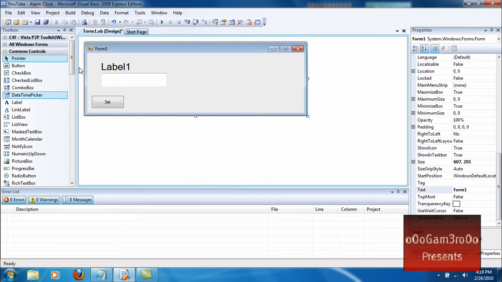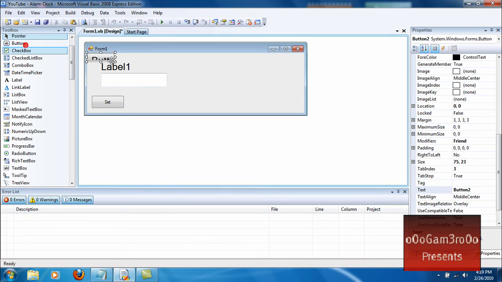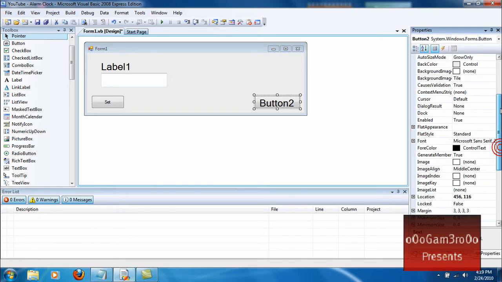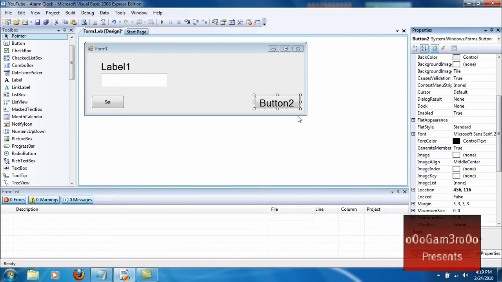And then make another button, and make this one close.